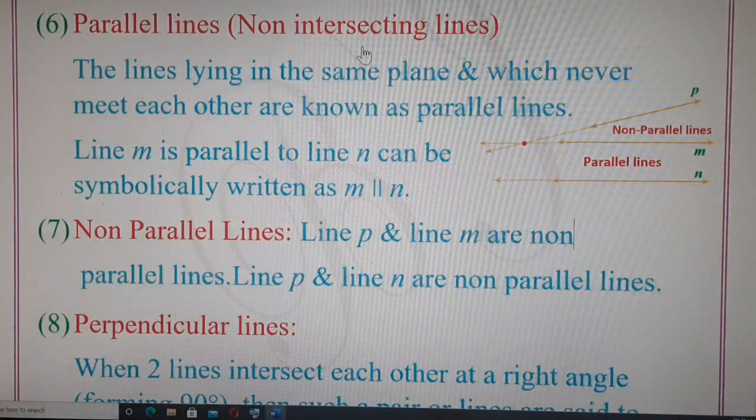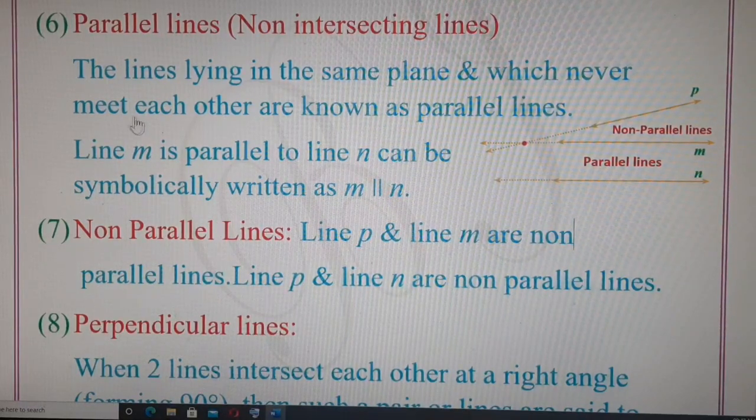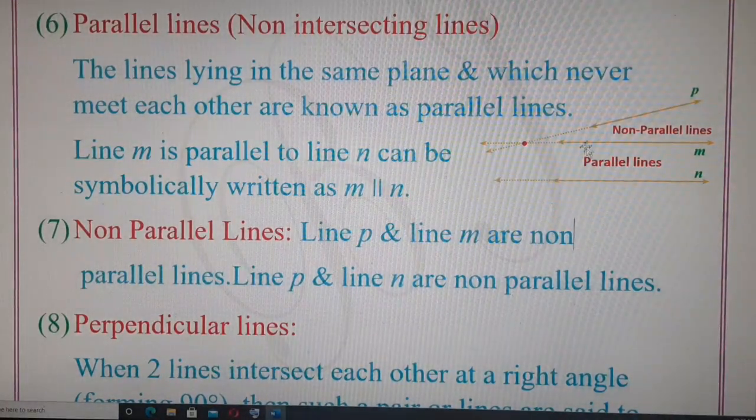But if they are lying in different surfaces, we cannot call them parallel lines. Only the lines which lie in the same plane and which never meet each other are known as parallel lines. For example, in this diagram, if you observe line M and line N, when we increase their length, they will extend till infinity because a line extends till infinity.